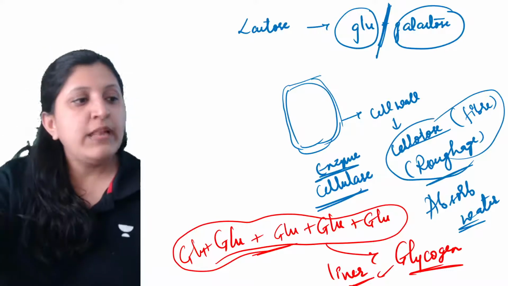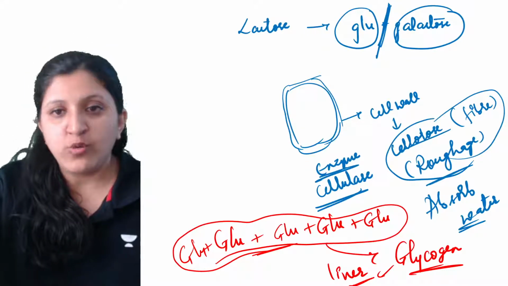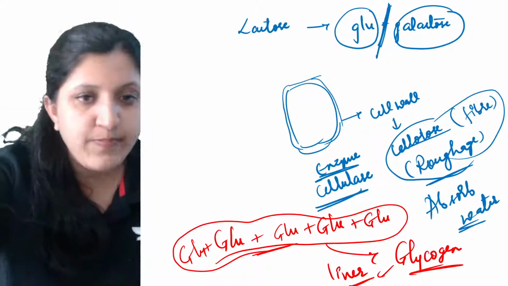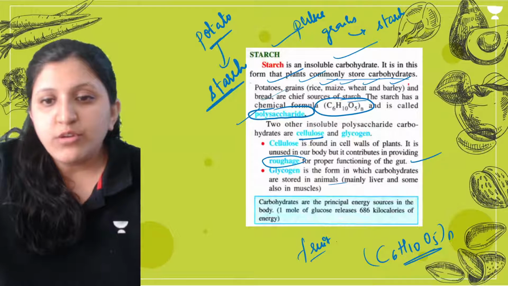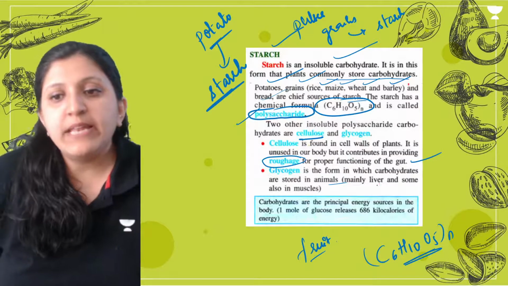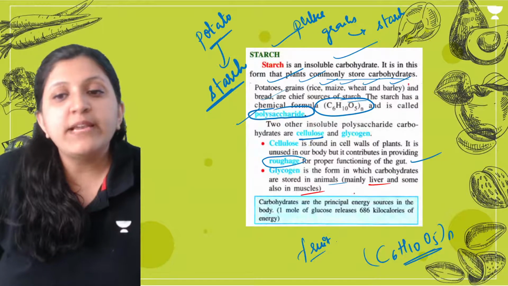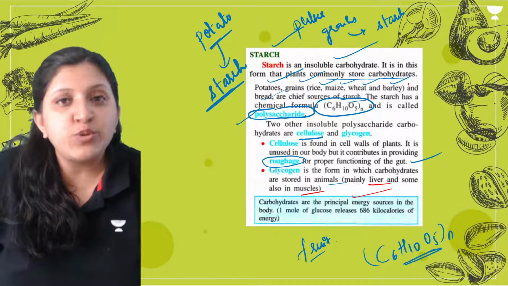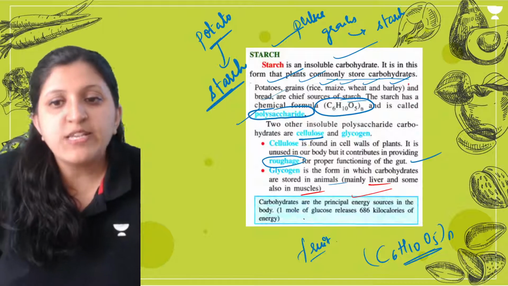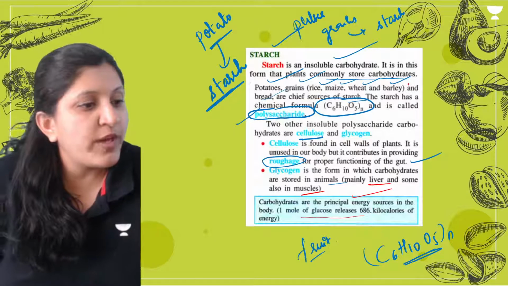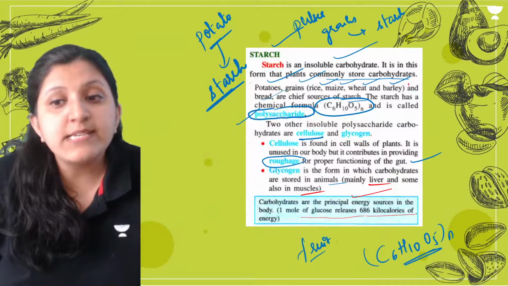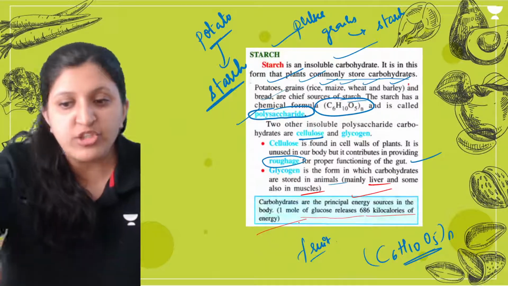So in the liver the storage of glycogen will be done. Other than that, this is mainly in the liver and some also in muscle. Carbohydrates are the principal energy source in our body. That is, 1 mole of glucose is going to release 686 kilocalories of energy.